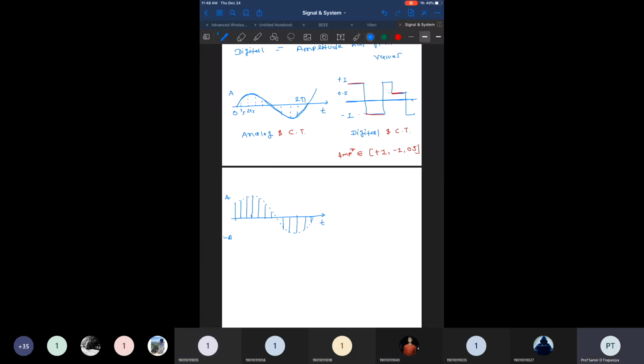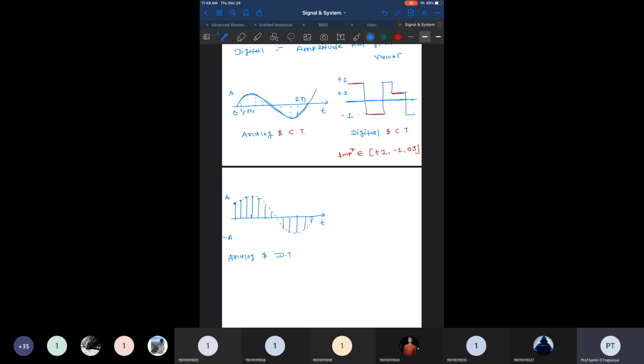Right. Because even though, okay, is it a continuous time signal or discrete time signal? Discrete time signal. Right, it is a discrete time signal, but it's not digital, it's analog, right? Why? Because if we look at the amplitude, even though the x-axis is discretized, the amplitude does continuously vary.